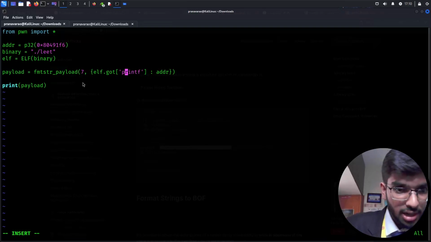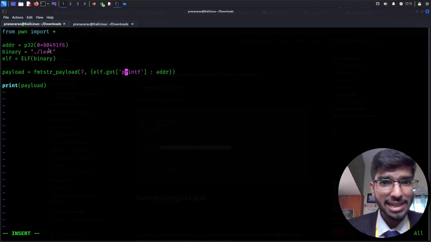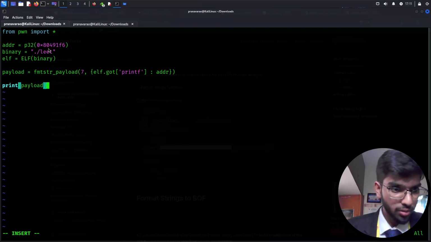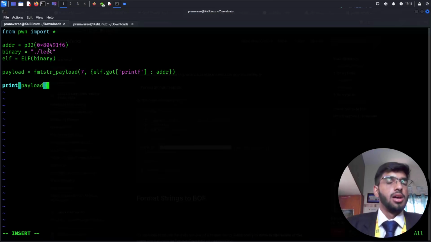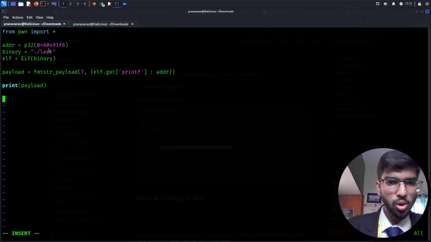Then the global offset table for printf, and then it's going to go with the address, which I want to be in little endian format for a 32-bit executable file. That's good. So we are able to print this successfully. If this is done, we can just connect to our host and then exploit it.